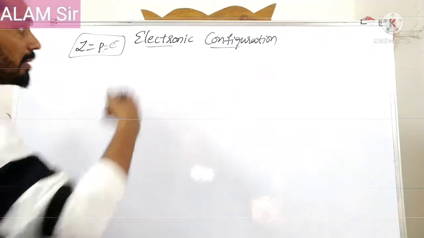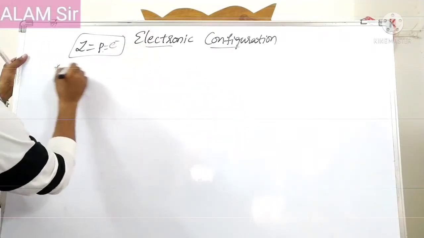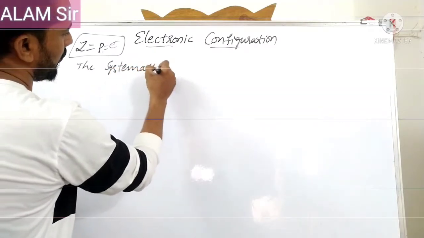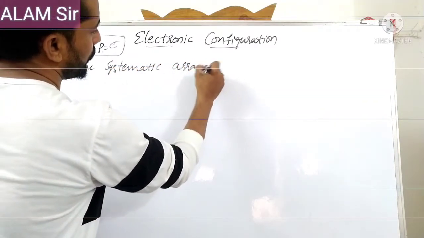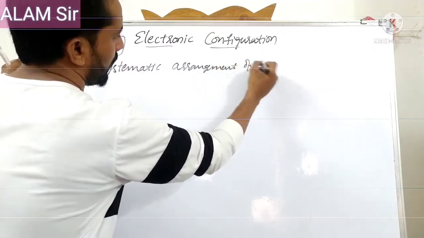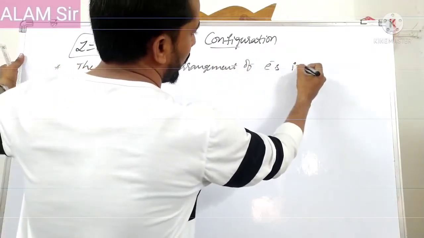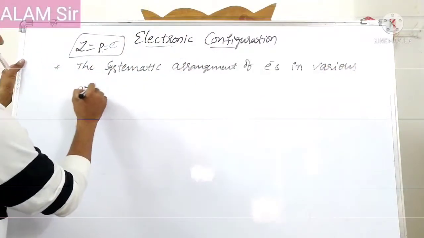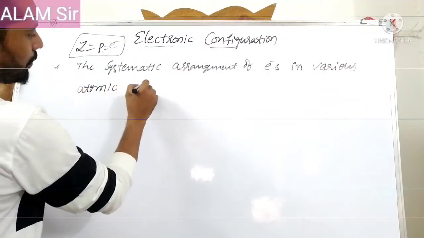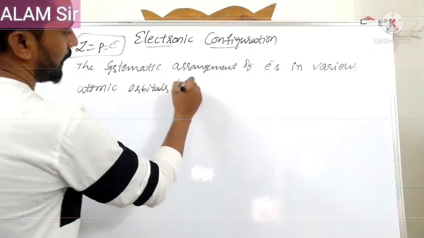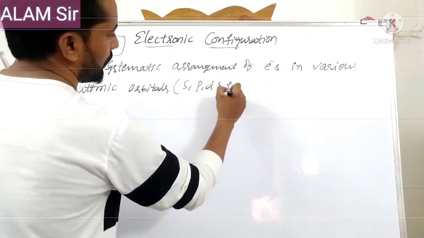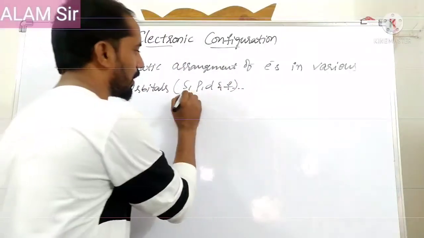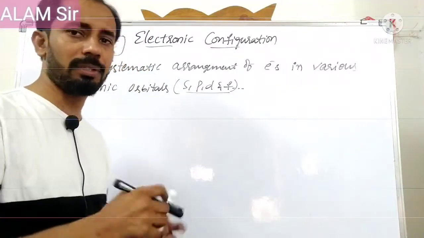First of all, what is the definition of electronic configuration? It is the systematic arrangement of electrons in various atomic orbitals. What are the atomic orbitals here? s, p, d and f; even g, h, i can be written further, but to write the electronic configuration up to 118 elements, s, p, d, f is enough.